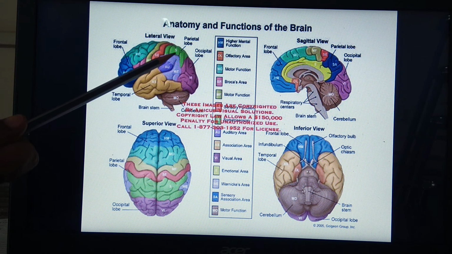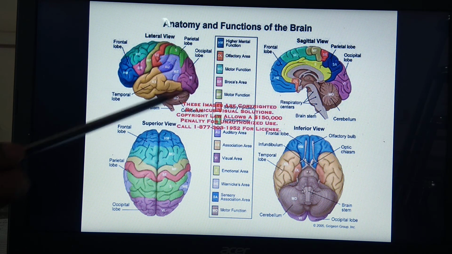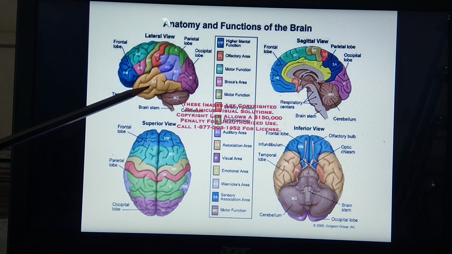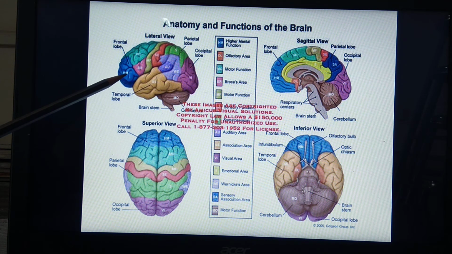This upper one is called the parietal lobe. This much is the frontal lobe, the bigger one. At the top you can see this parietal lobe. This is the occipital lobe, and this is called the temporal lobe. So this is the frontal lobe, present in the region of the forehead.